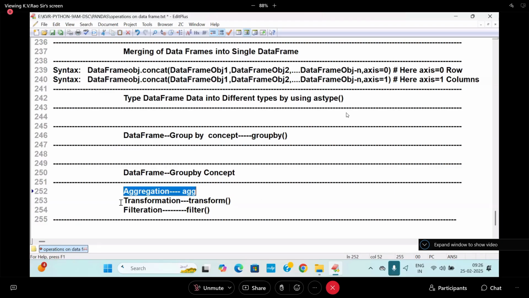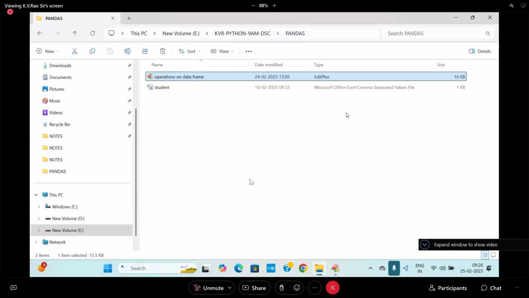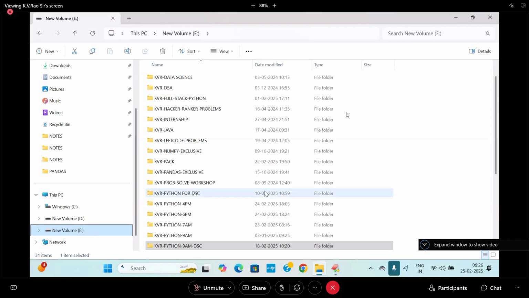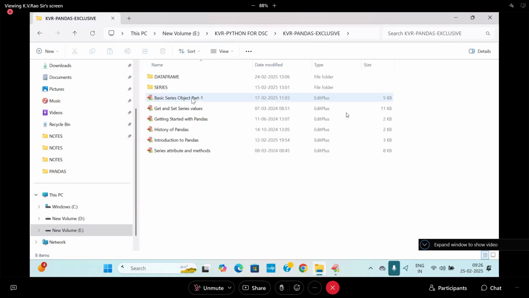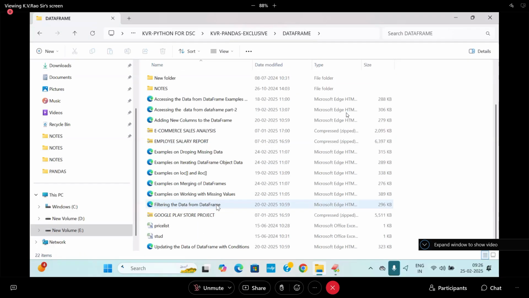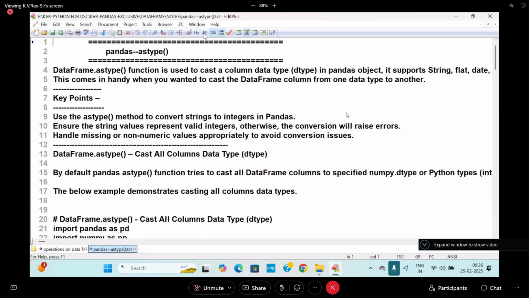So aggregation, transformation, and then filtration. And in groupby, I'm going to apply different types of things. First, astype. Online students, now I'm entering into astype, so don't take much time. astype is a function present in where? Present in the data frame. So I'm going to write it. I will directly show you the example. You can follow me. Writing and all those things will take some time.